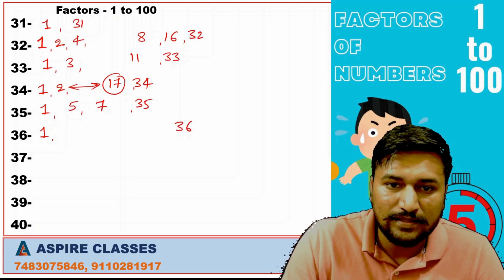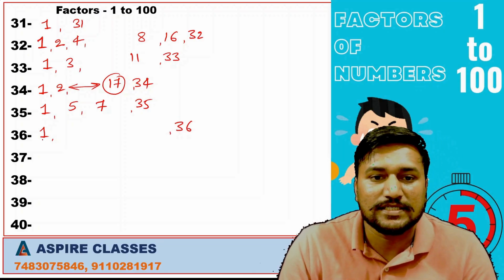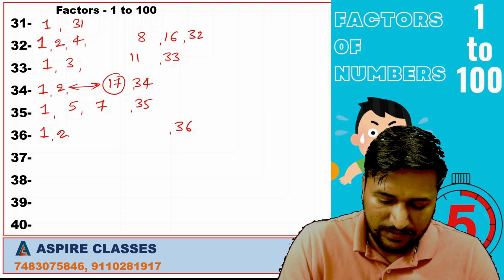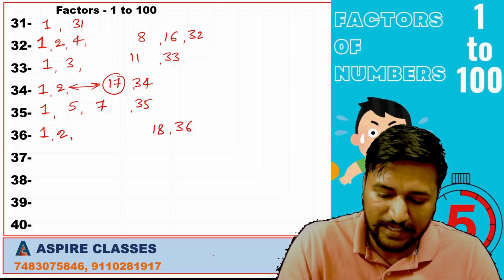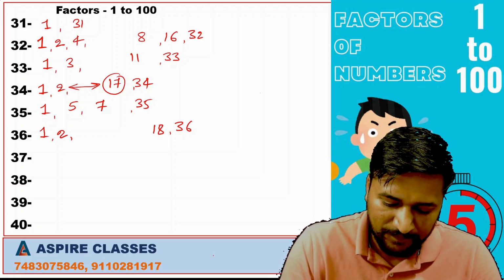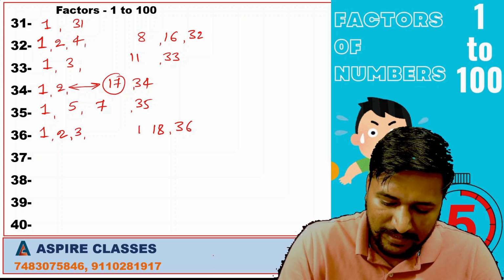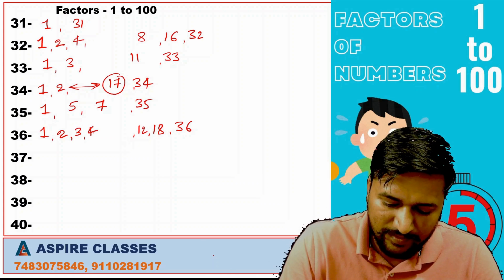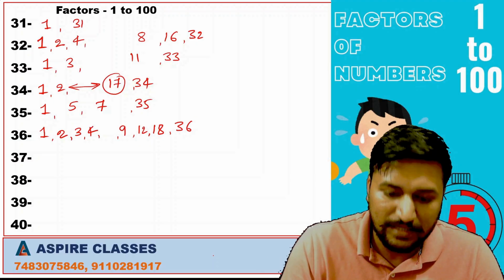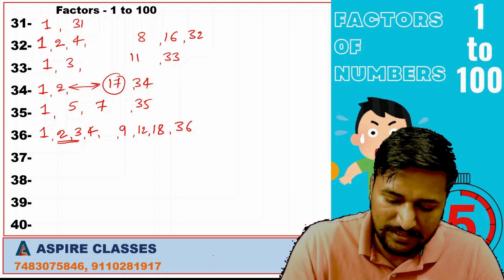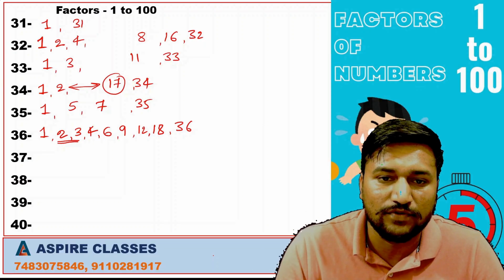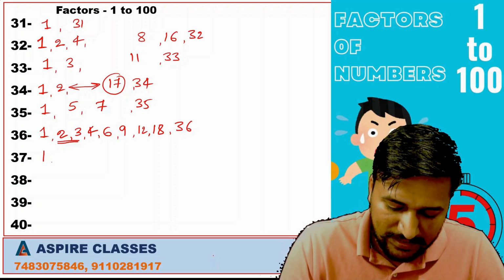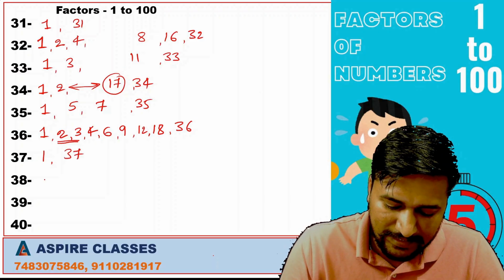1, 36. 36 is divisible by 2. If you divide it by 2, you will get 18. So 18 is also a factor. Next, it is divisible by 3. 3 12s. Next, it is also divisible by 4. 4 9s. If a number is divisible by 2 and 3, it is divisible by 6. So 6 6s are 36. We write only one time 6. 37 is a prime number.